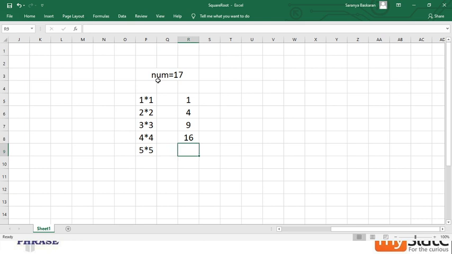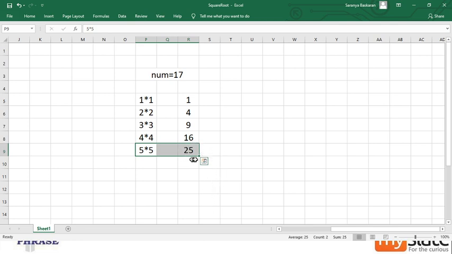5 square is 25. Now this is not equal to 17, but I can say proceeding beyond this point is a waste of time because I have my square value as 25. If I try to go beyond this point, my answer will be more than 17 only.